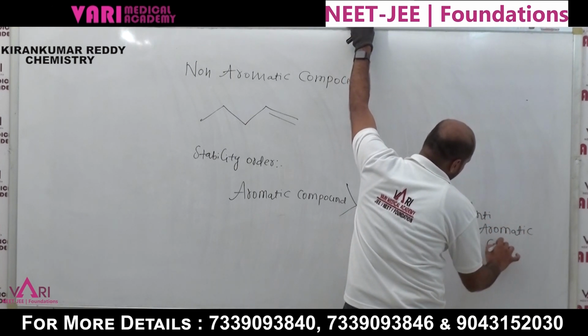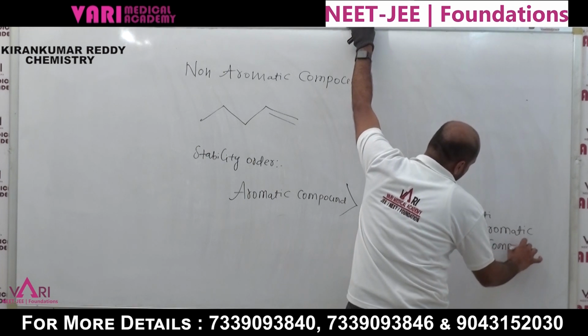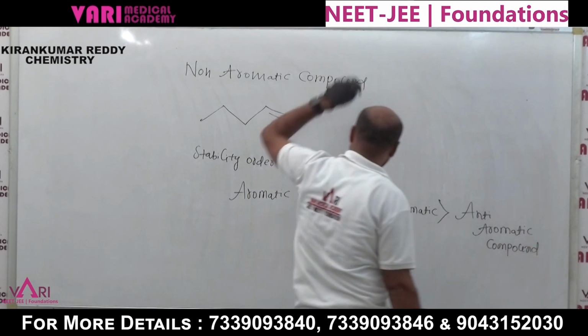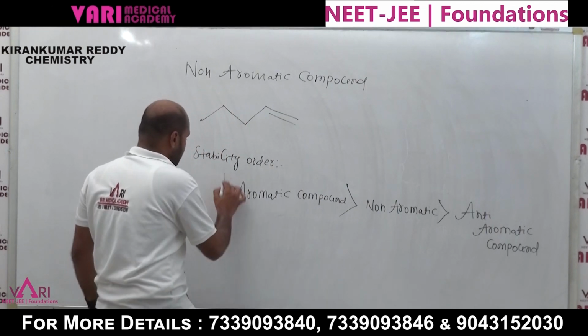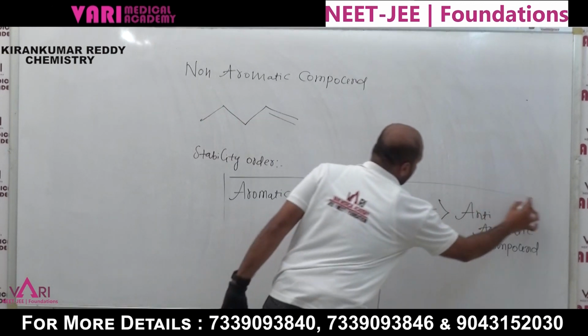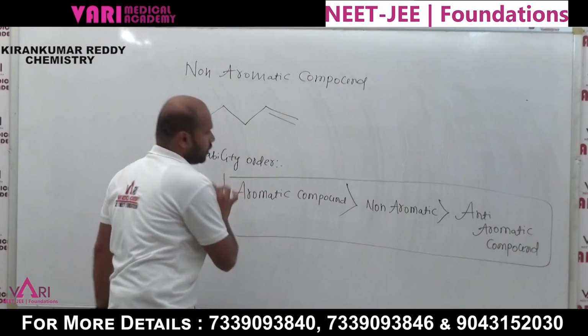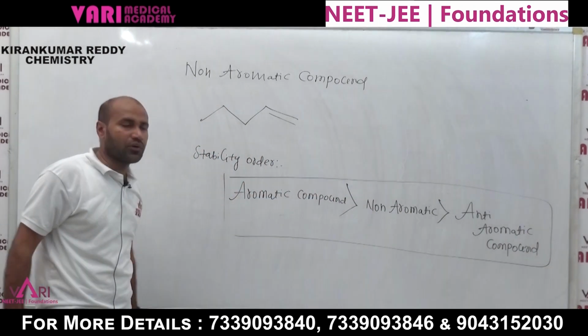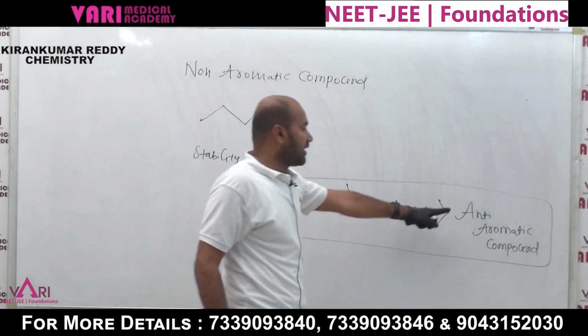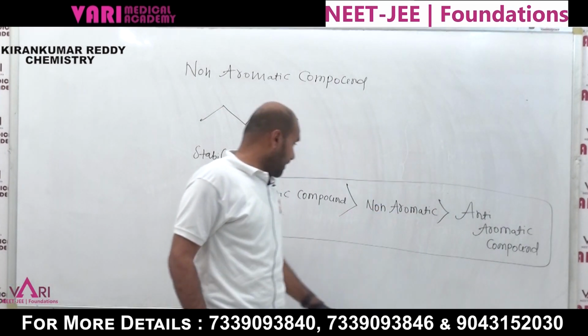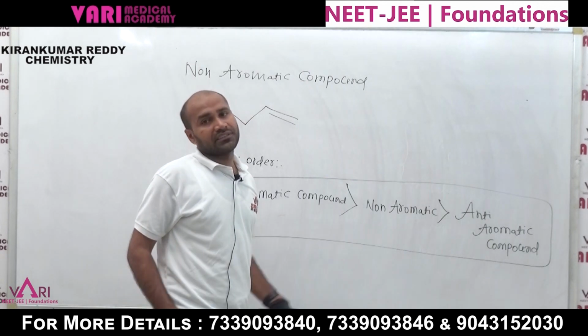Anti-aromatic compounds are the least stable, and aromatic compounds are the most stable. This is the stability order of organic molecules. Which one is the stable molecule? Aromatic. Which one is unstable? Anti-aromatic. In between, non-aromatic compounds are present.